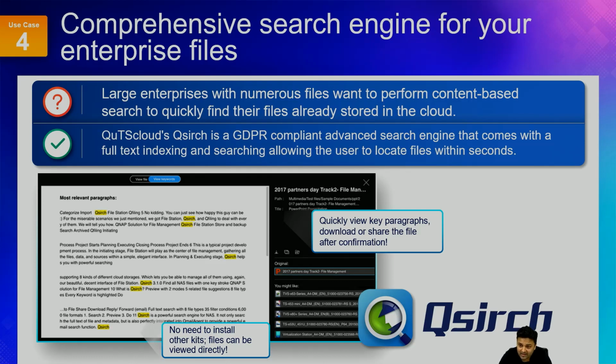QSearch is a really advanced and comprehensive search engine. It helps you to search not just file names or metadata, but also within the file, so it really improves your search experience. Using QSearch, you can search all your data on the cloud very easily. Okay.